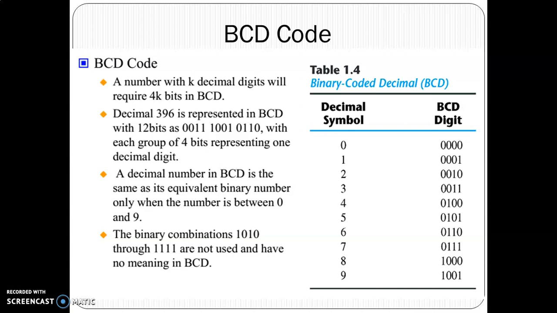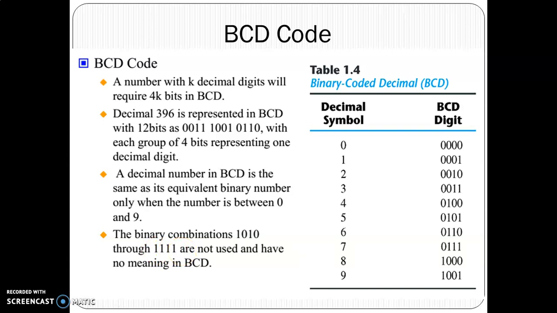The decimal digits 0 to 9 are converted into a BCD number exactly in the same way as binary. With 4 bits, we can represent 16 numbers starting from 0000 to 1111. But in BCD, only the first 10 digits starting from 0000 to 1001 are utilized. The remaining bit combinations from 1010 to 1111 are not utilized in BCD.